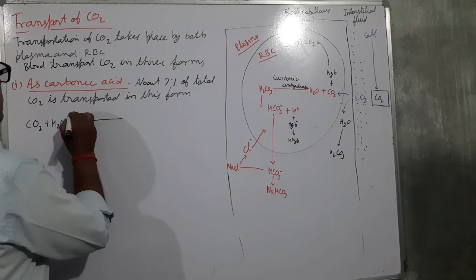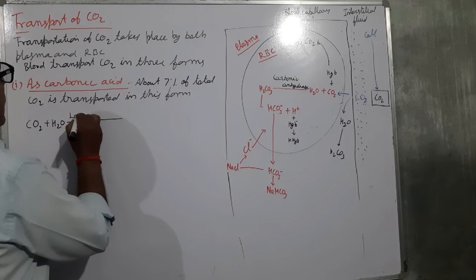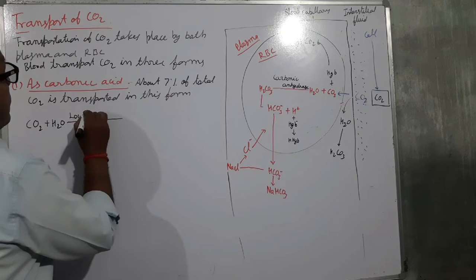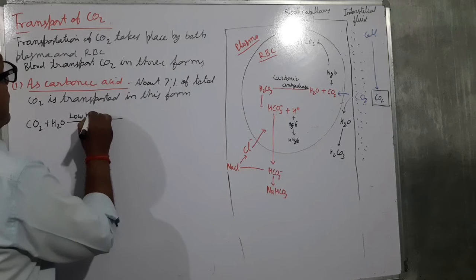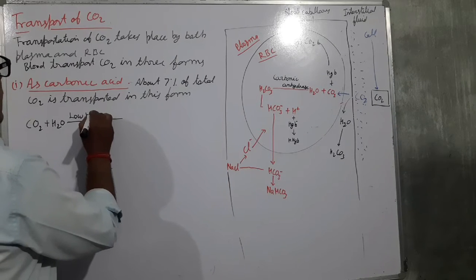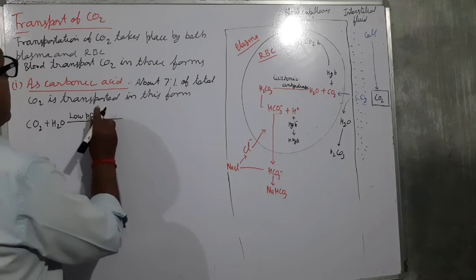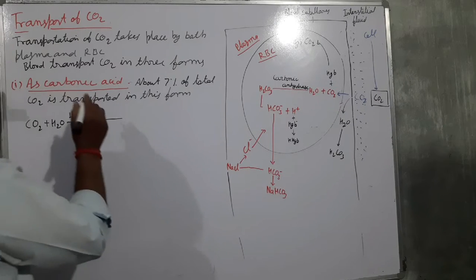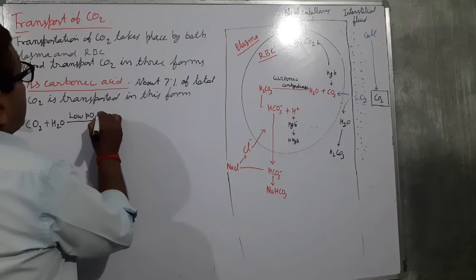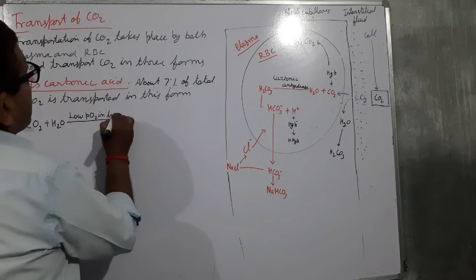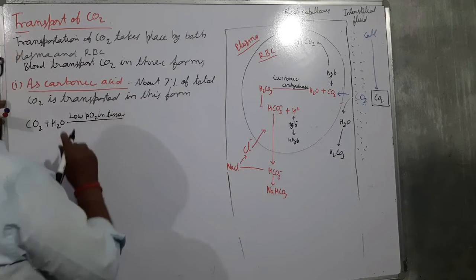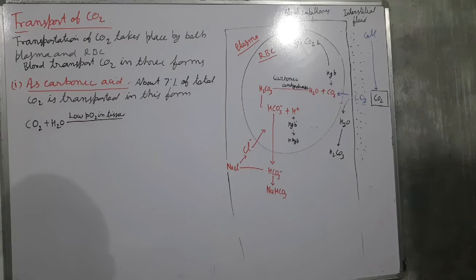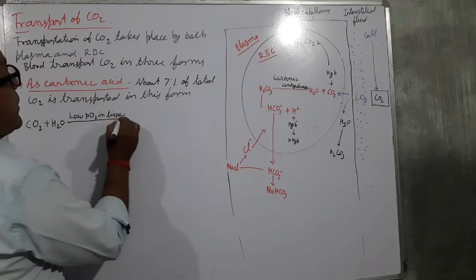For its formation there is a low partial pressure of oxygen in the tissue. Since in the tissue there is a very low partial pressure of oxygen, that is why its formation takes place.